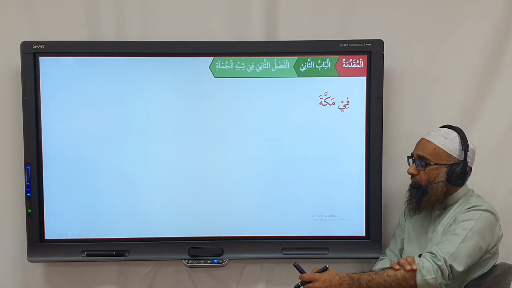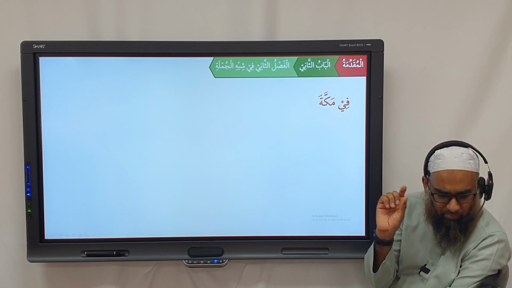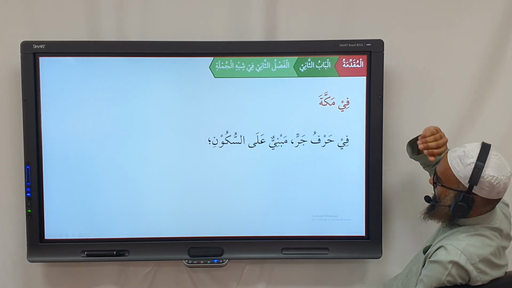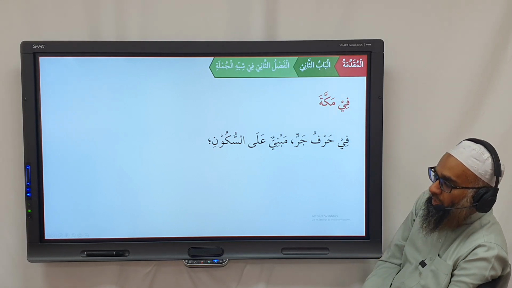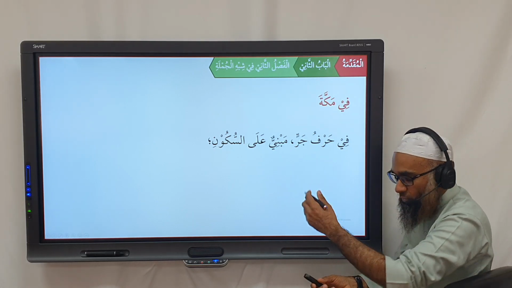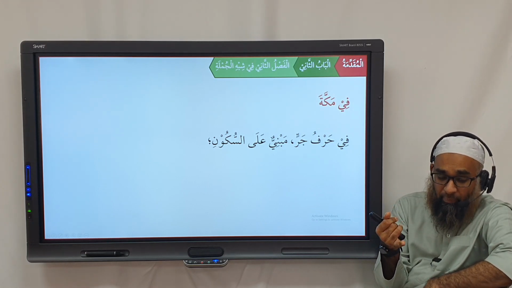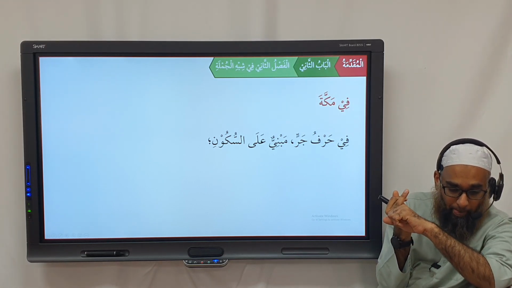So let's try the i'rab of one of these words. The i'rab of this is a bit more complex, but for now we'll do it basically. We have fi Makkah. When it's a mabni word, what do we have to express? Last time I told you in mu'rab words, you have to express three things. Recap for me. We have to express what?